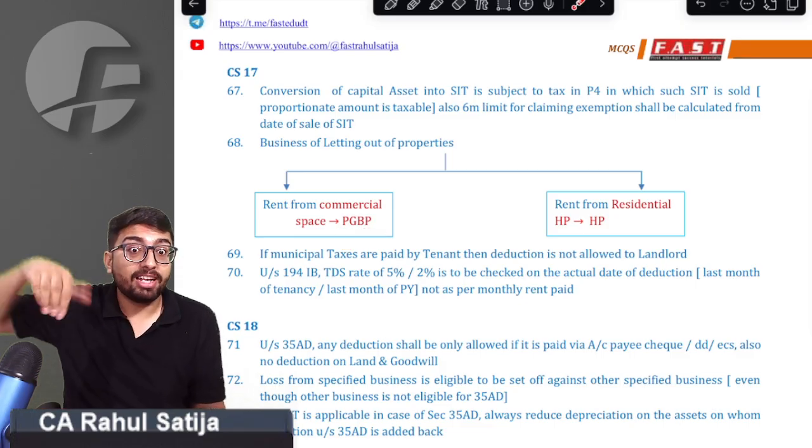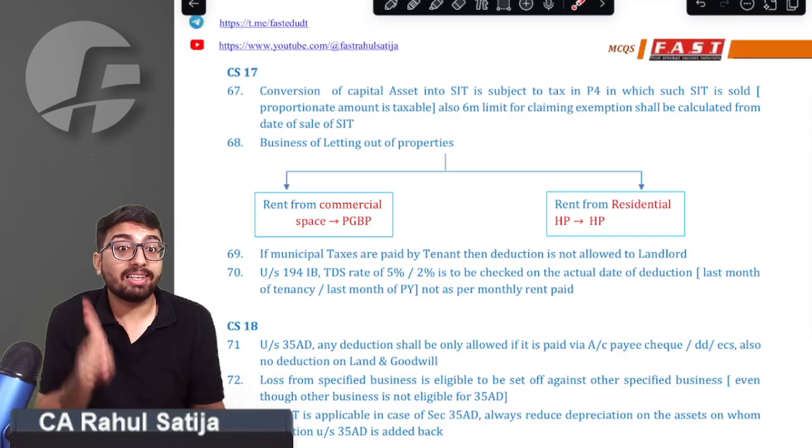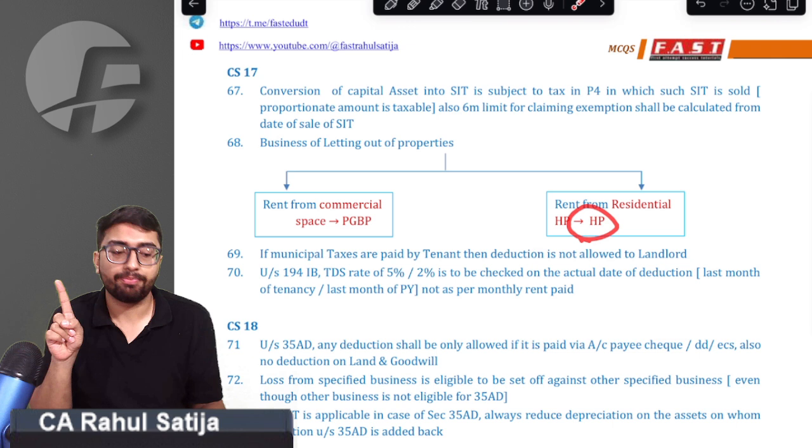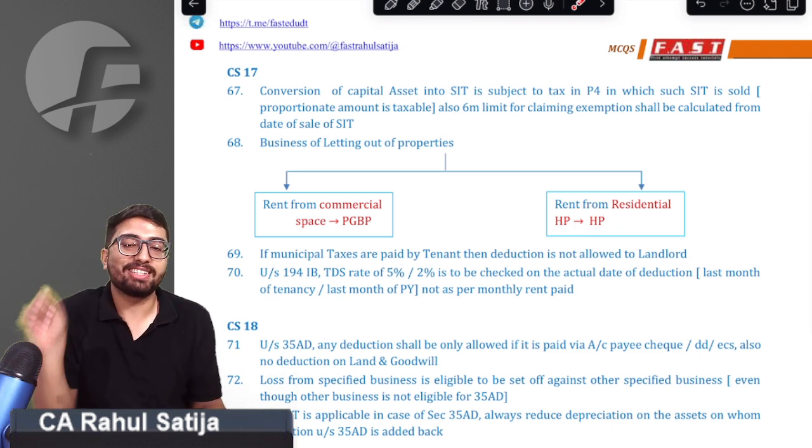But sir, if you have any house that you have given for residential purpose and you have let it out, and your business is of letting out, the provision says in that case, it is not PGBP, it is house property. Even though your business is of letting out, it will not be PGBP if you are letting out any residential house property.